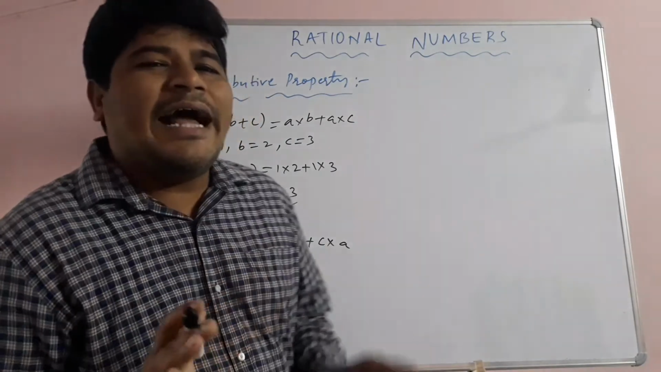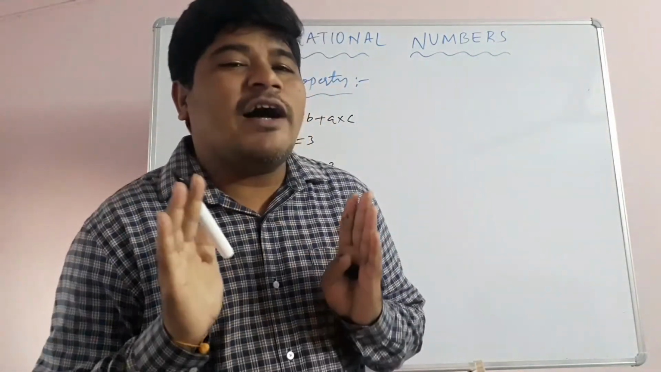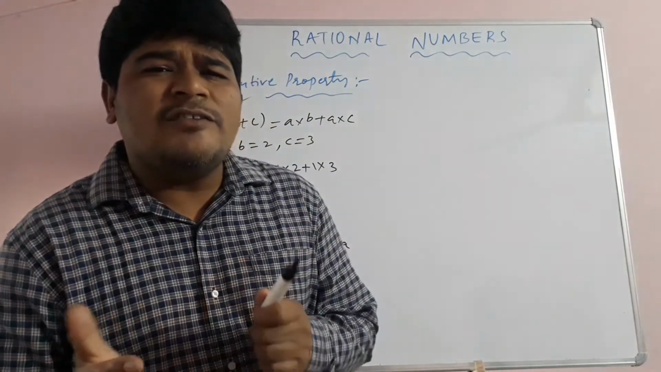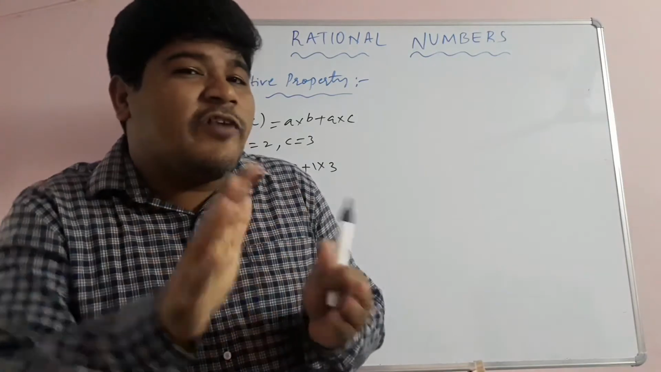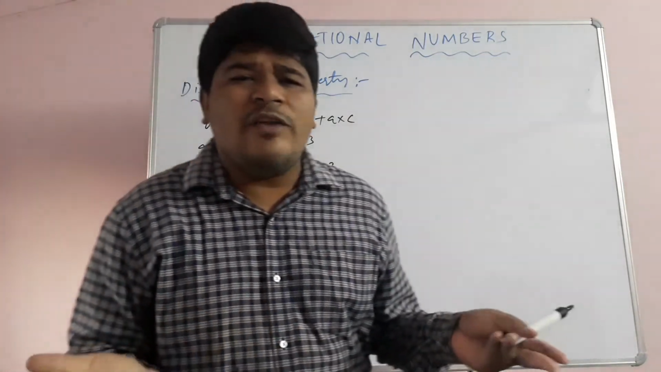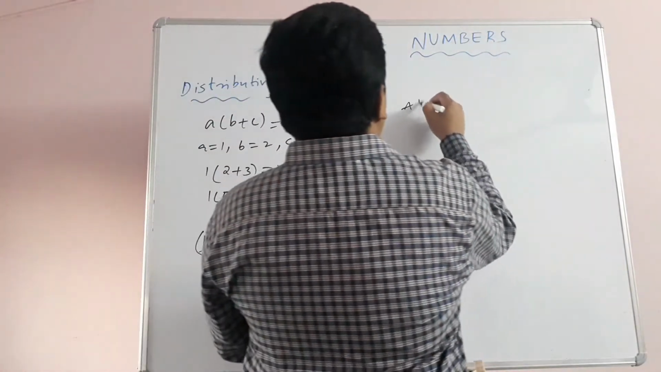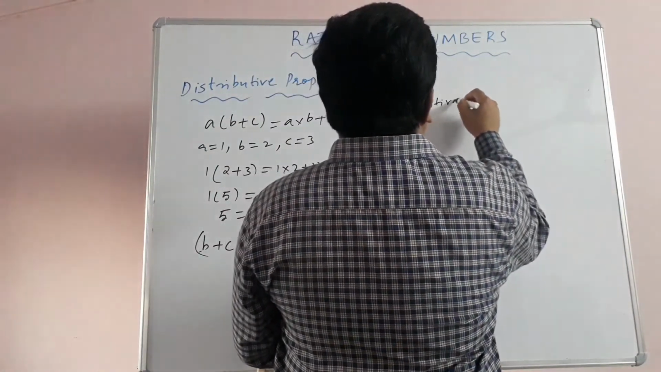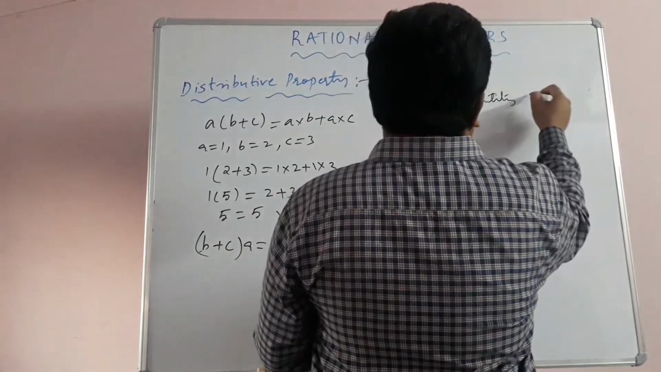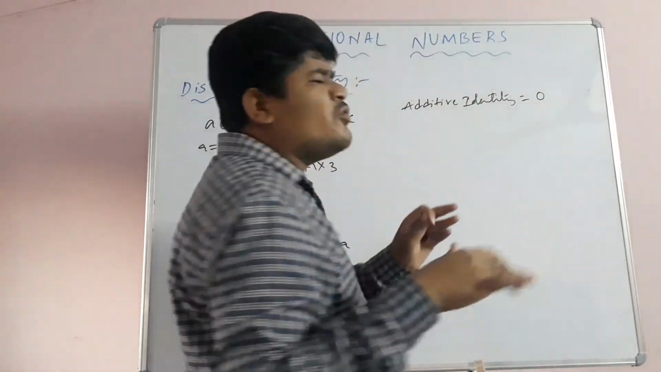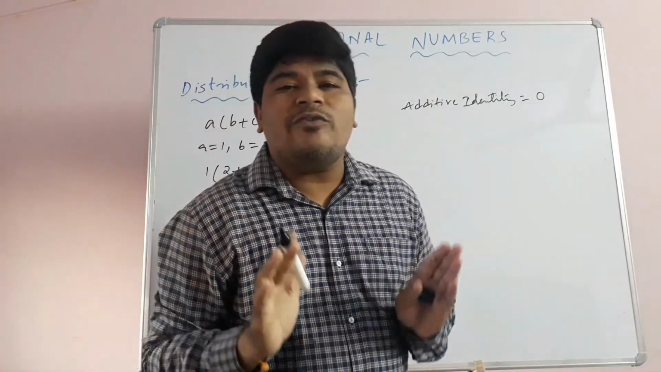One is additive identity, another is additive inverse. What is additive identity? Identity means by adding that value to whatever we are adding, its value should not change. So the type of number is 0. So 0 is called additive identity. If you add 0 to anything, there is no change in its value.